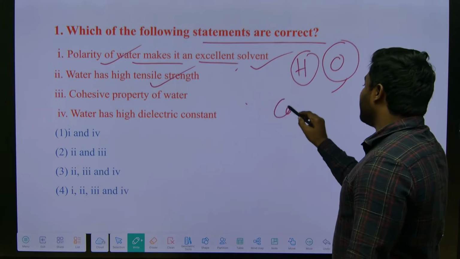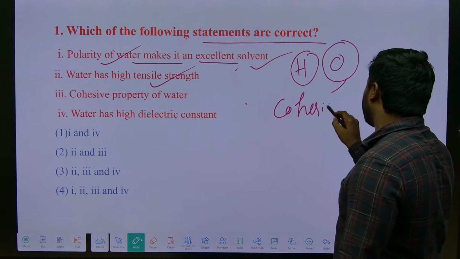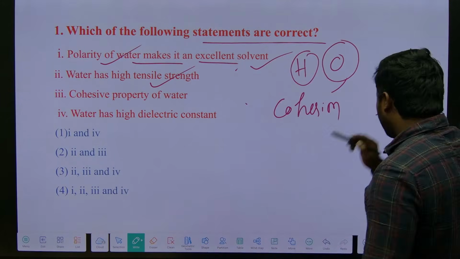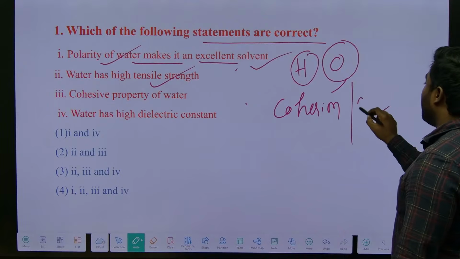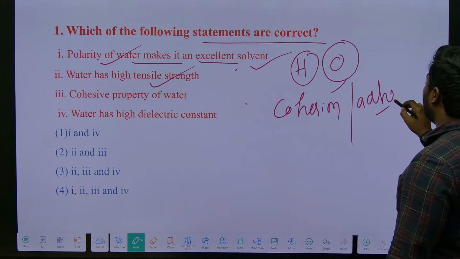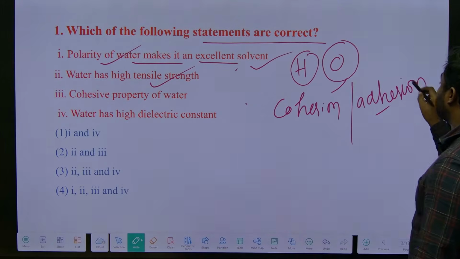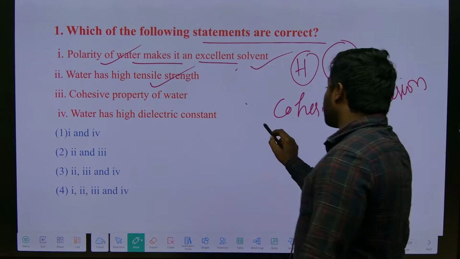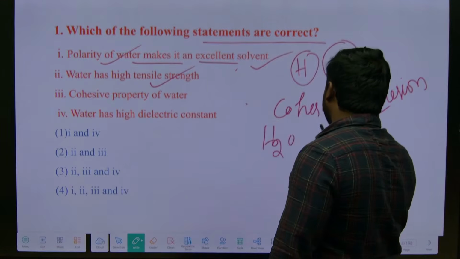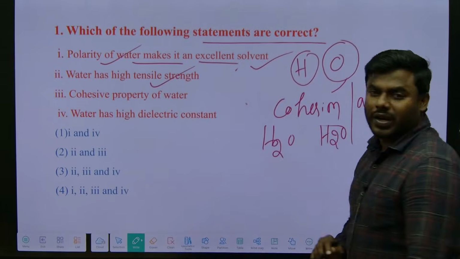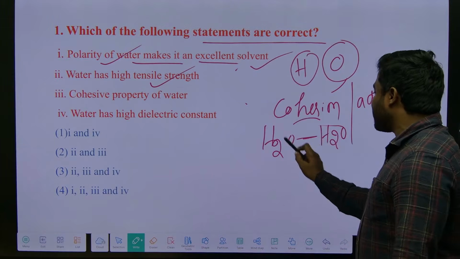See, tensile strength is basically explaining what? Cohesion only. If you quickly recall xylem, how water molecules can be moved within the xylem with the help of cohesion as well as adhesion. So what is cohesion? How one water molecule combines with another water molecule. This is what we generally call cohesion.